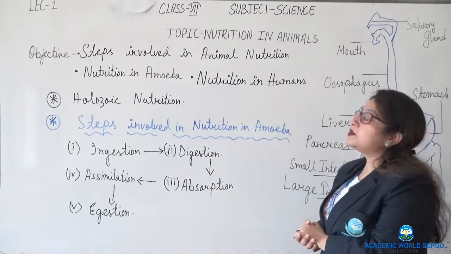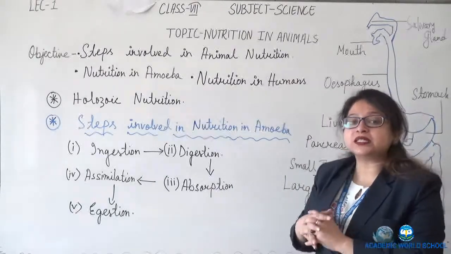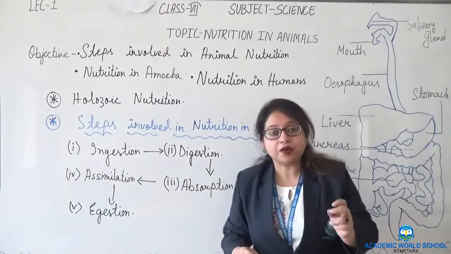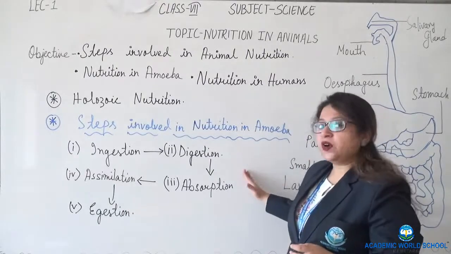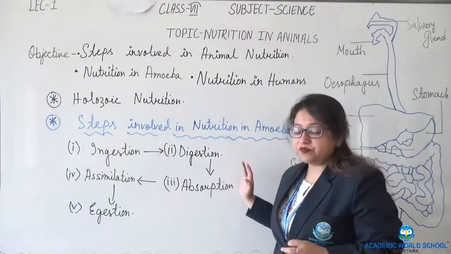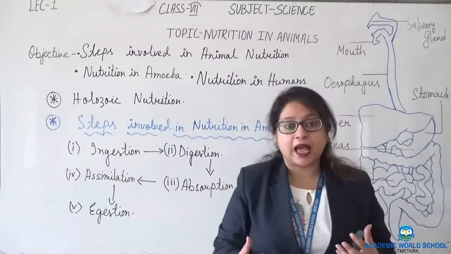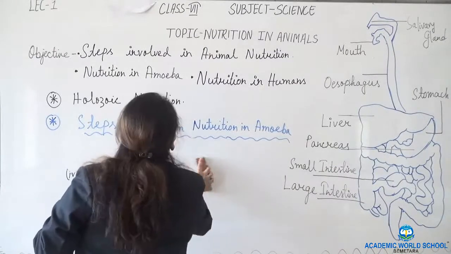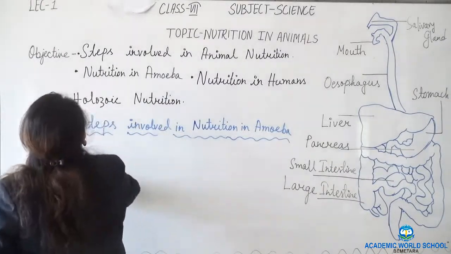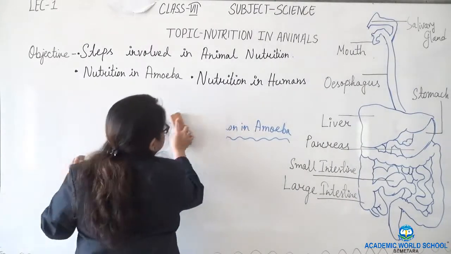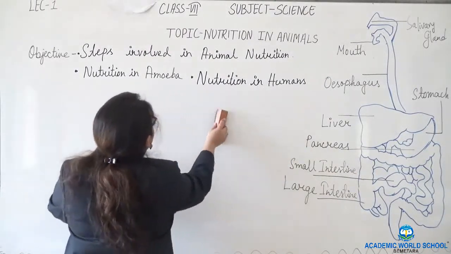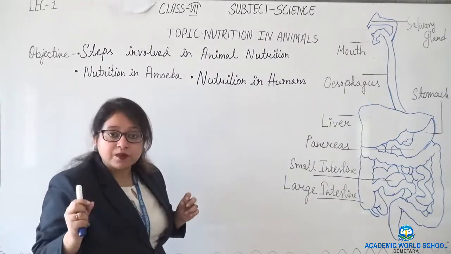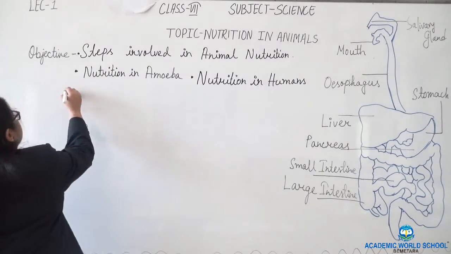Now as the chapter's name is nutrition in animals, first we will concentrate on nutrition in amoeba, which is a single cellular microorganism. The steps involved are the same in case of amoeba. But what happens in amoeba? Different organisms use different body parts for nutrition.